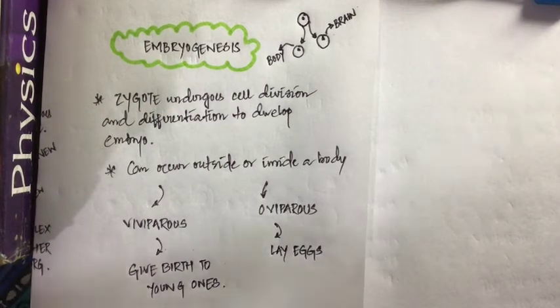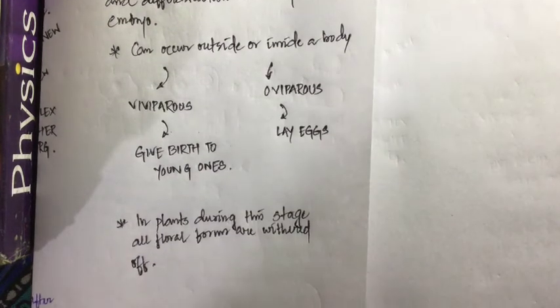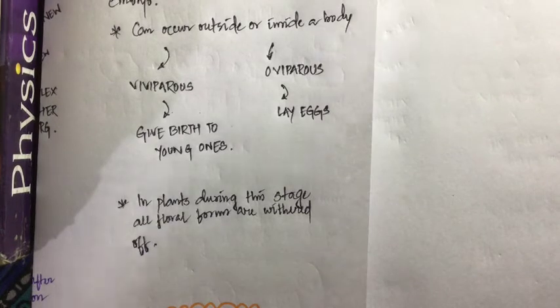Such kind of development is called what? Such kind of development is called oviparous development, in which the organism lays eggs. Turtles, crocodiles, they all lay eggs. That means the development of zygote into an embryo occurs outside the body. That is called oviparous development. And if it is occurring inside the organism's body, like in the case of humans, where the baby is developed inside the mother's womb, that is called viviparous development. And after the viviparous development, the organism gives birth to the young ones. Clear?